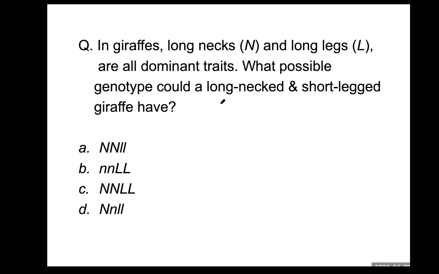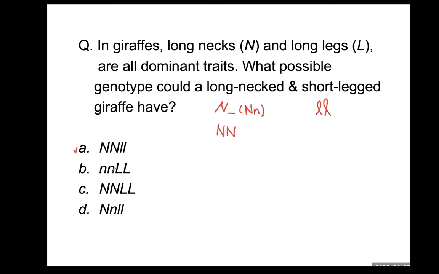Long neck will have at least one uppercase letter large N, or maybe both alleles can be identical, either one. And long leg, large L, is dominant. Then short leg should not have large L. Therefore, it should have small l for both alleles. So do you have large N, small l, small l?